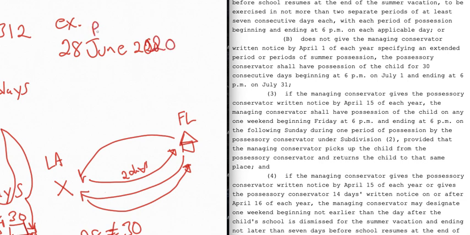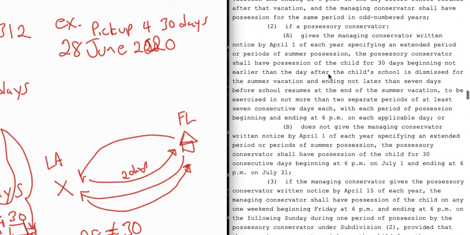That's what I'm picking up. Pick up for 30 days. That's all you have to do, is just send that right there. Send: I'm going to pick them up for 30 days starting June 28th, 2020. And then that's all you got to do. You ain't got to send nothing else. That's all it says.